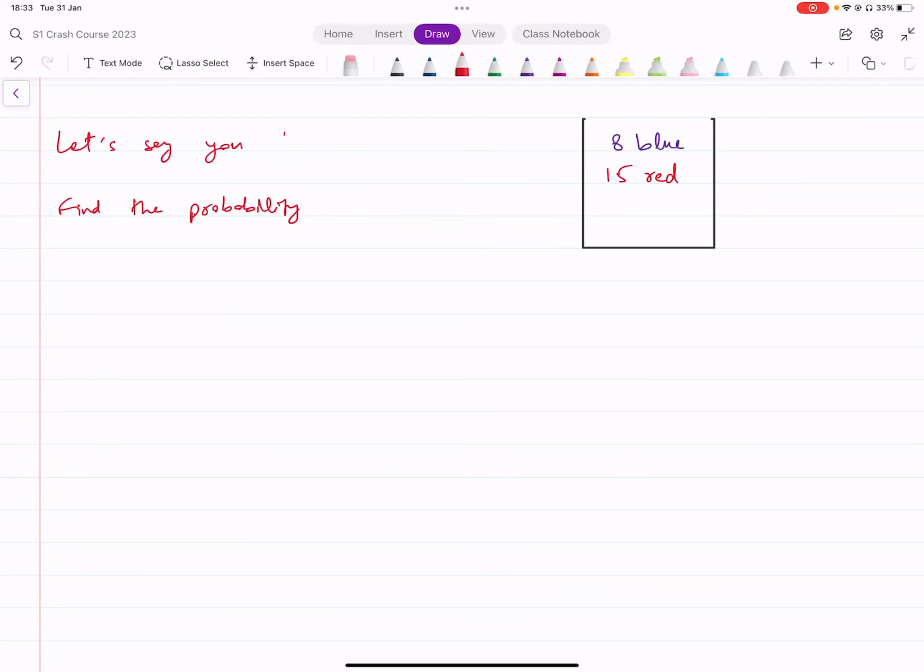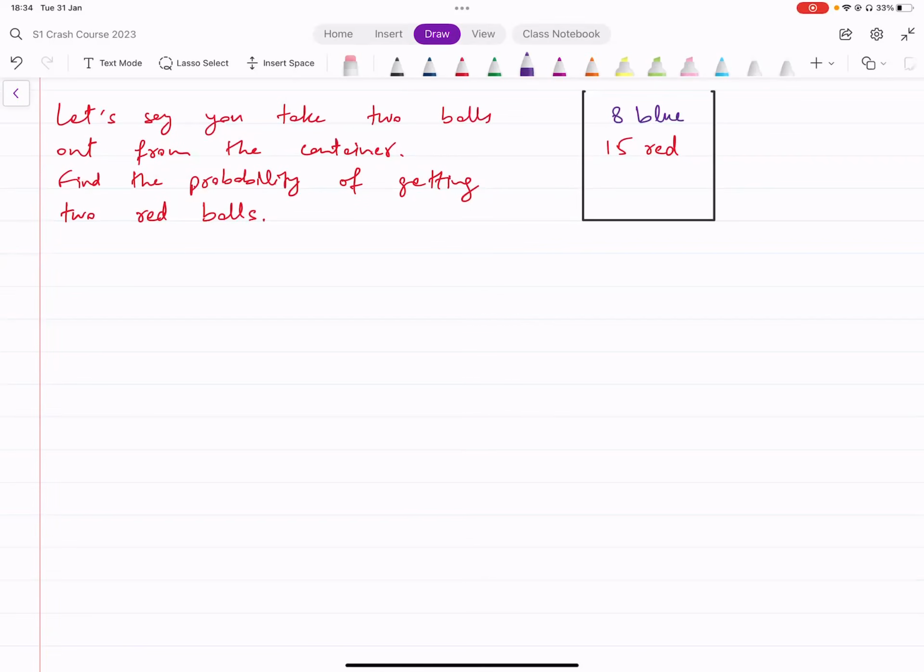Find the probability of getting 2 red balls. This is what we need to find. Okay.